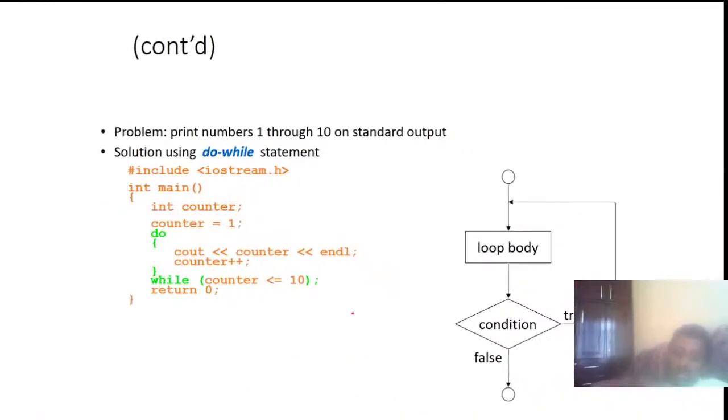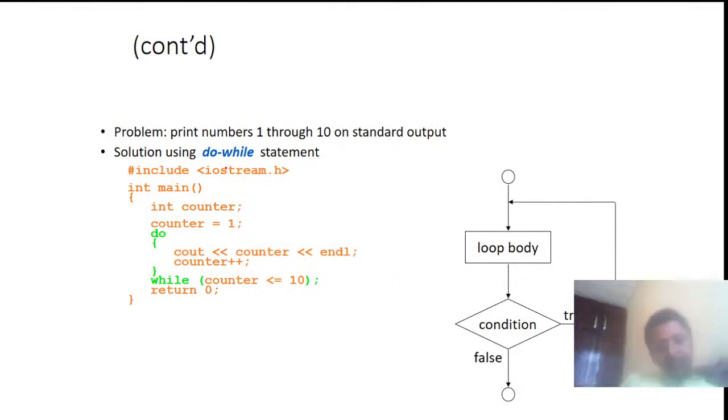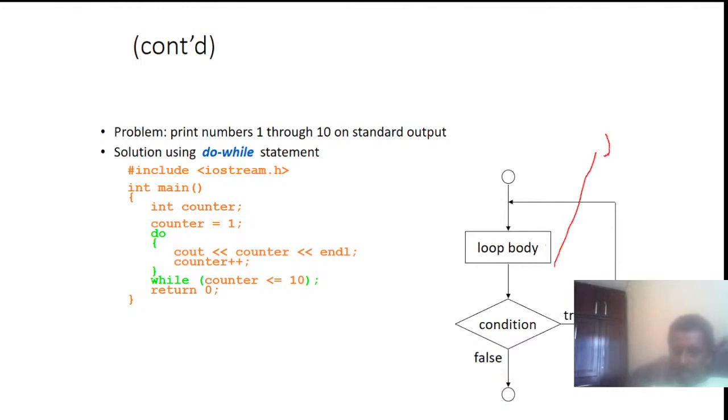Good. As you see here, as an example: include iostream, int main, counter is equal to 1, print counter, counter plus plus, do while loop, while counter less than or equal to 10, return 0. The first time, the loop body here is executed before checking the condition, then it checks the condition.